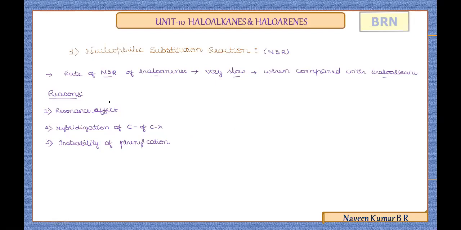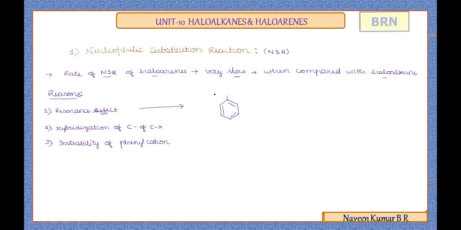Now, the first one we'll consider. So why, due to the resonance effect, is the reactivity of haloarenes towards NSR reactions very slow? To understand this, we'll consider the resonance structures for haloarenes. Just to understand, I'm representing all the resonance structures here.